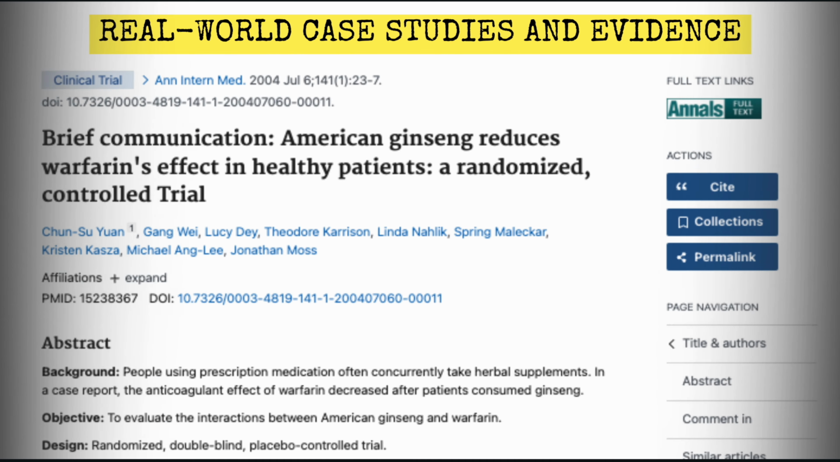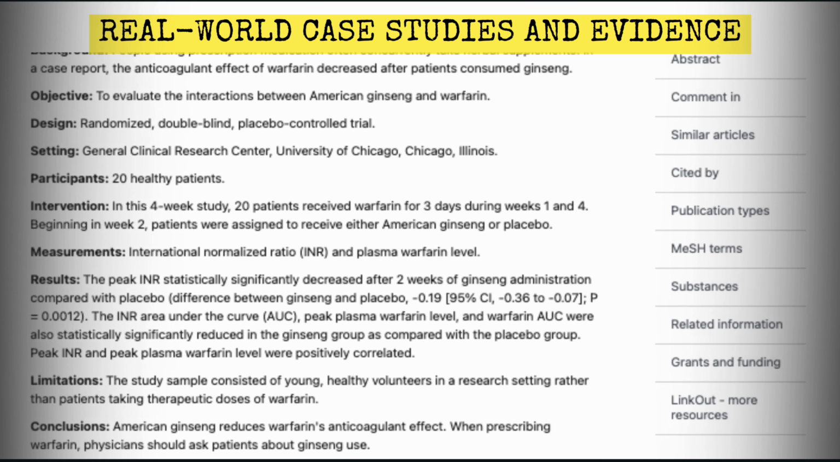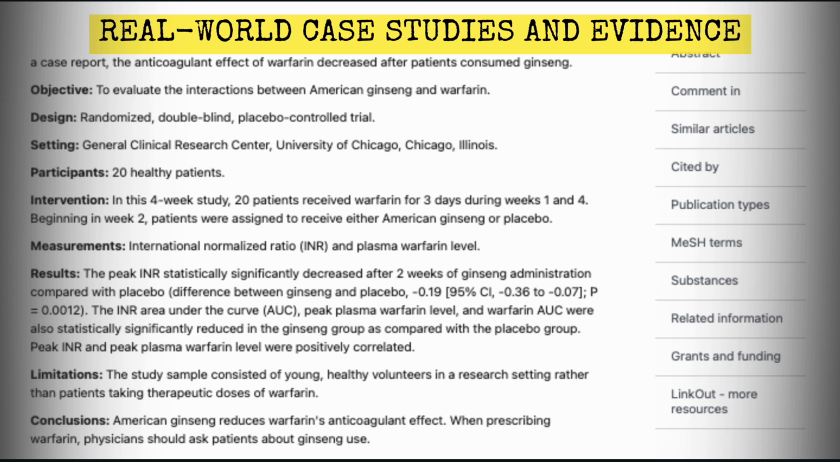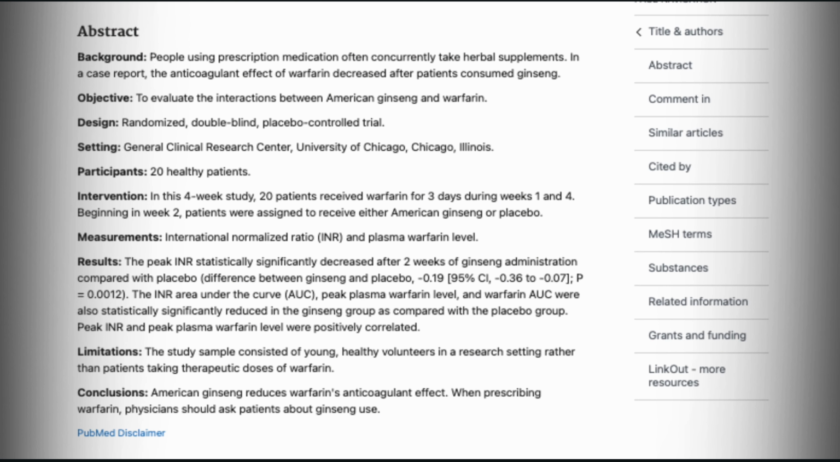Okay, you might be thinking, is this information real or is it fake? Let's have a quick look at the journal, the clinical trial. In the background, people using prescription medication often concurrently take herbal supplements. In the case report, the anticoagulant effect of warfarin decreased after patients consumed ginseng. This clinical trial was designed as a randomized, double-blind, and placebo-controlled trial. The participants were 20 healthy patients.